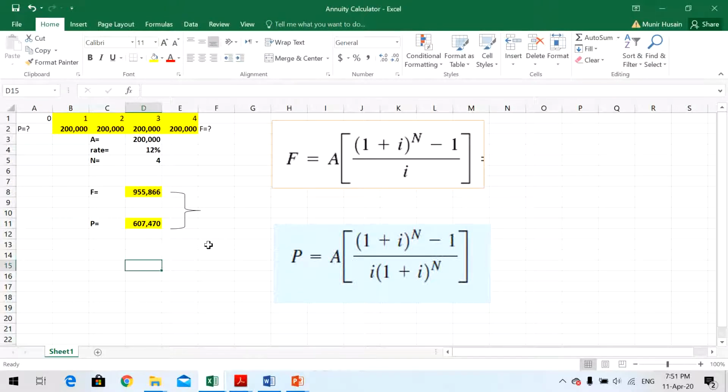That's why when we purchase a car on installment, when we pay cash, which is present, we pay less, or if we pay on installment, we pay more, as the future amount will be higher. So this is a basic concept. How is it calculated? This is the formula to calculate the future value of an annuity or the present value of an annuity.